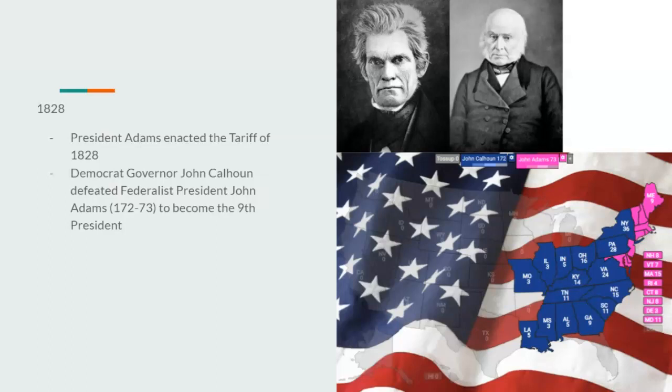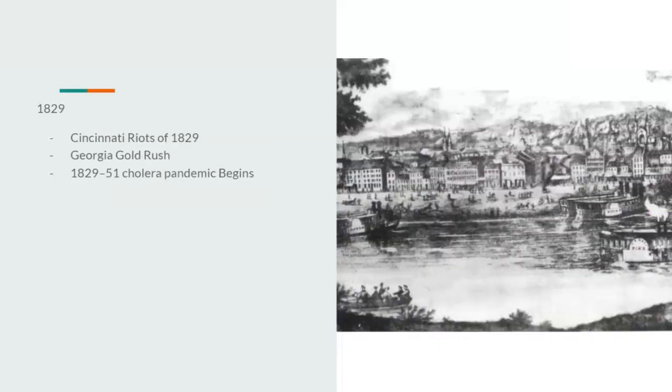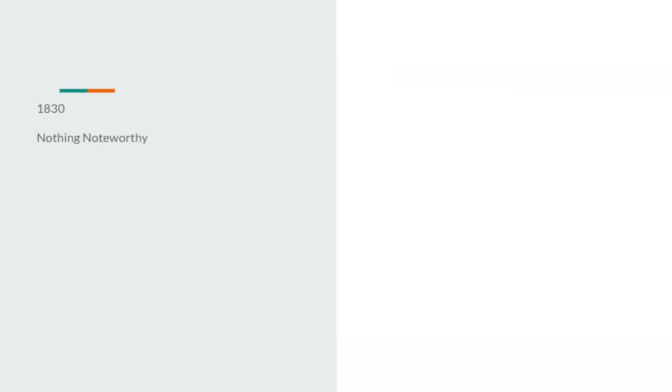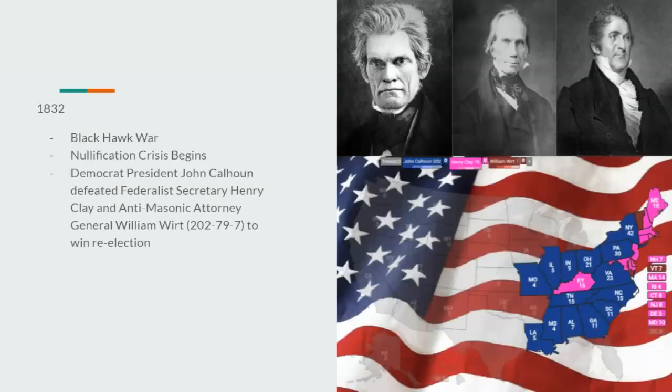But Democrat Governor John Calhoun would defeat Federalist President John Adams 172 to 73 to become the 9th president. 1829, the Cincinnati riots of 1829, there's the Georgia Gold Rush, and the 1829 to 51 cholera pandemic would begin. 1830, there would be nothing noteworthy, as well as in 1831, as we go on to 1832, which is an election year. The Black Hawk War would begin, the nullification crisis would begin, and John Calhoun would be at the top of that now. And there would be no John Floyd to run under the nullifier party, as John Calhoun is going to be representing the nullifiers in this election.